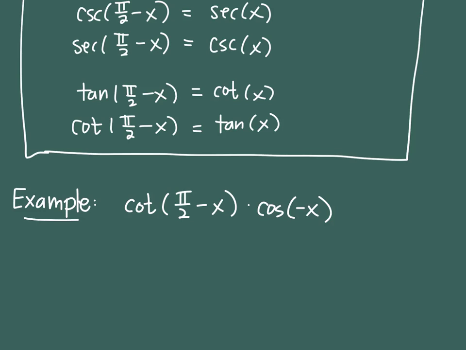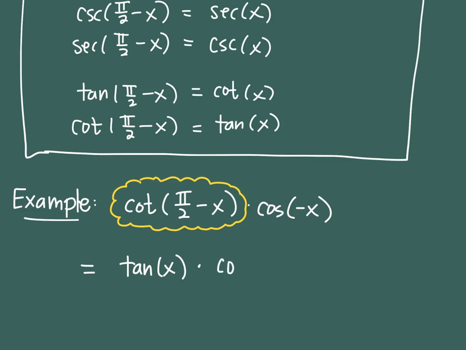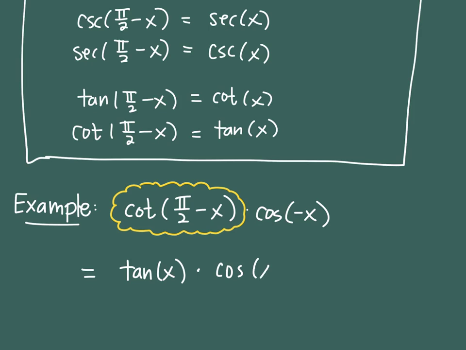Okay, so here we're looking at, all right, what can I do? So I see this as a shift identity. So I will swap it out, and I look, cotangent on a pi halves shift can get replaced with the identical tangent x times. And then I look at cosine of a negative x, which is the reflection identity from before, and that belongs to the groups that become their positive selves. And so I drop the negative.